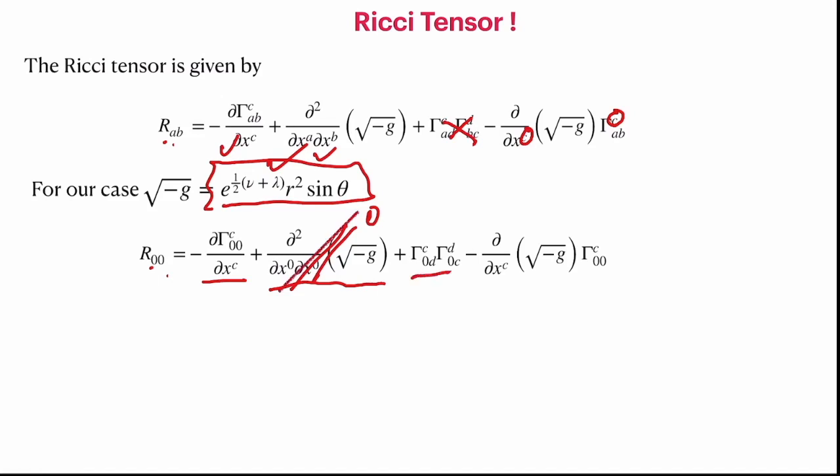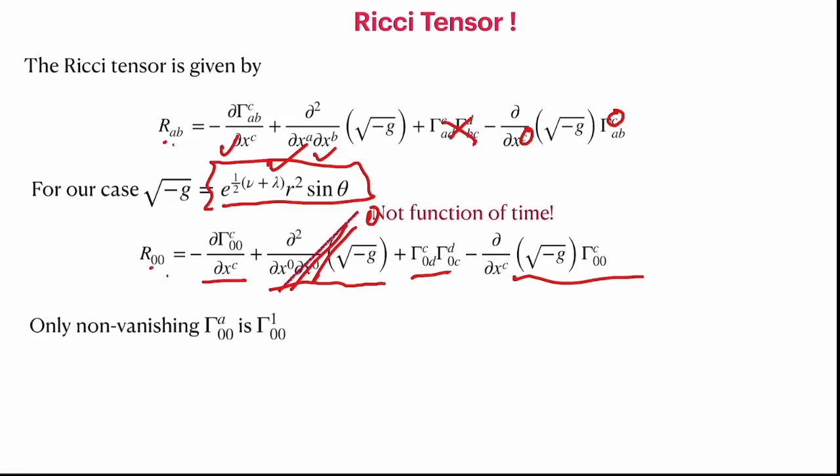The next term has to be summed up over L, R, T. These two also have to be summed up. So one term goes away and a simplification happens. And then when we look at that, the only term of type gamma A,0 is gamma 1,0,0. So that is the only non-vanishing term.